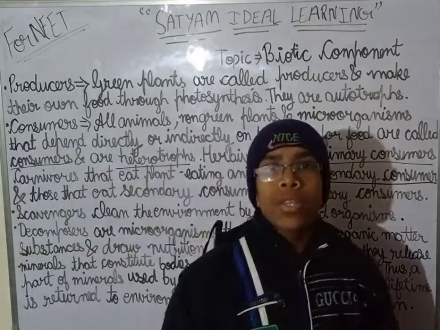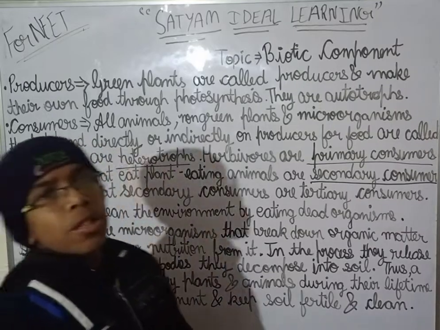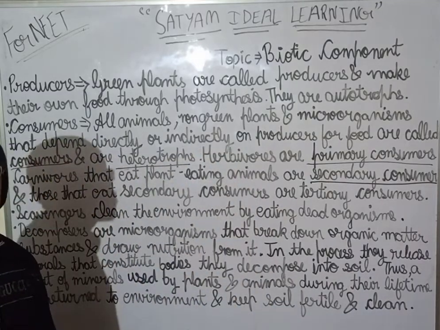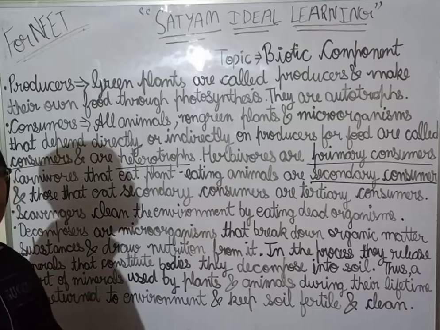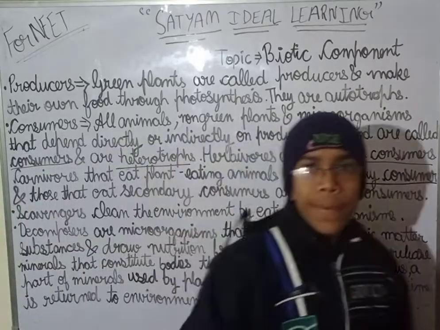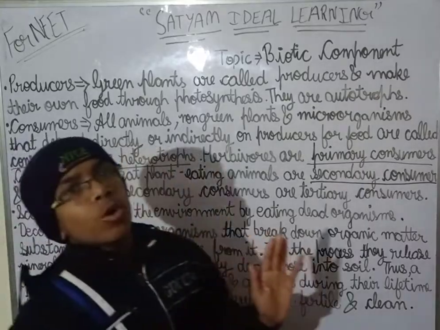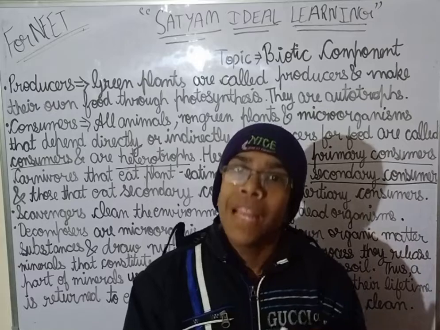Now I am telling you the examples of carnivores. What are the examples of carnivores? Like tiger, lion, jackal. These are the examples of carnivores. Now we will be discussing omnivores. Omnivores, as you already know, eat both plants as well as flesh.